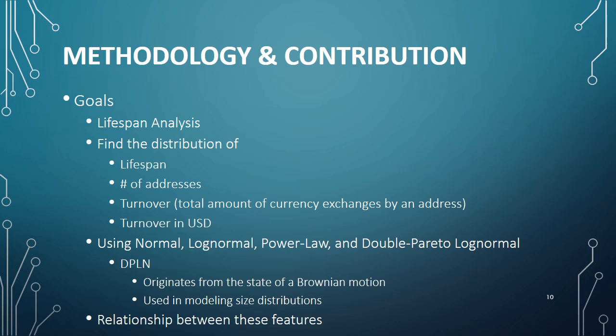And for analyzing the lifespan, we are trying to fit a known distribution to it, and for that we use several different distributions such as normal, log-normal, power law, and double Pareto log-normal distribution, or in short DPLN. DPLN exhibits Paretian power law distribution in both tails, and its PDF comes from the state of Brownian motion. It's proven to be helpful in modeling size distributions, such as incomes and settlement sizes. We will show that the DPLN distribution is the best fit for lifespan distribution in both Bitcoin and also Ethereum.